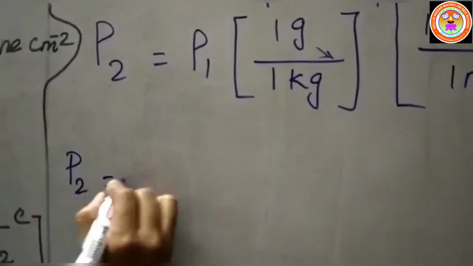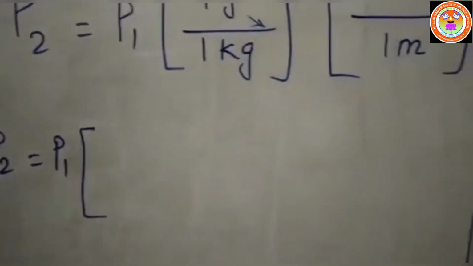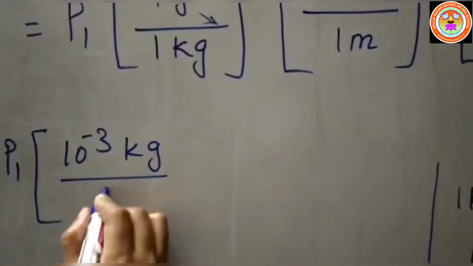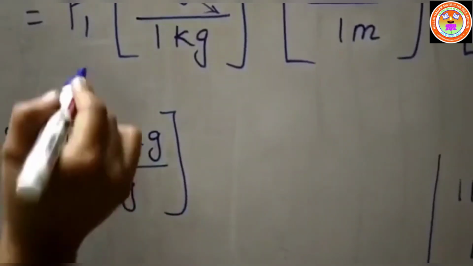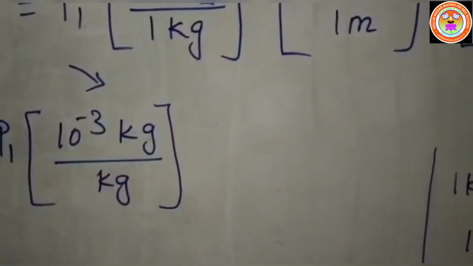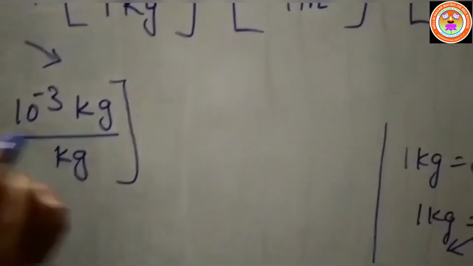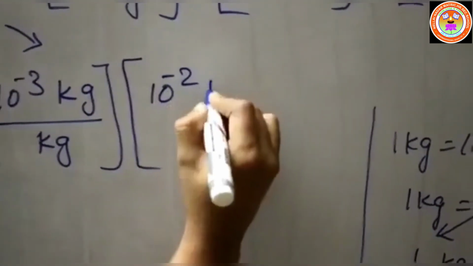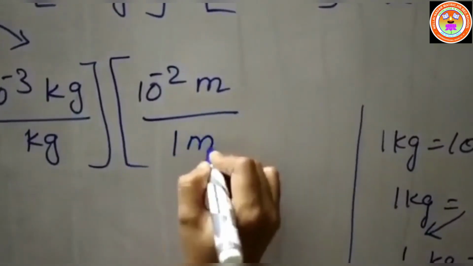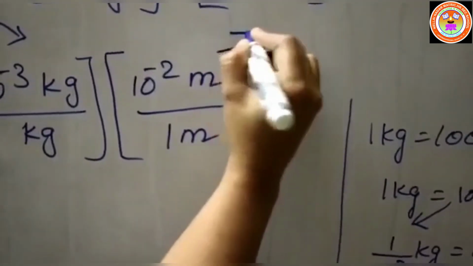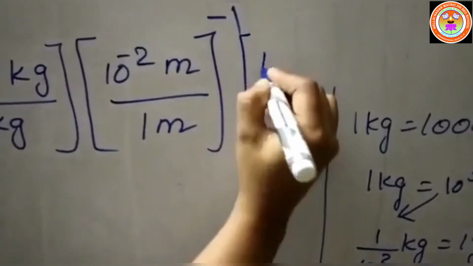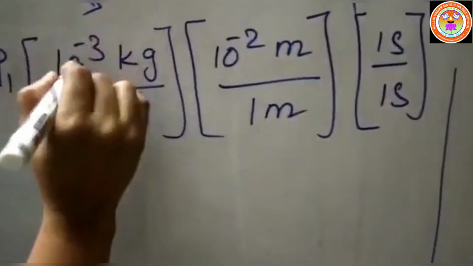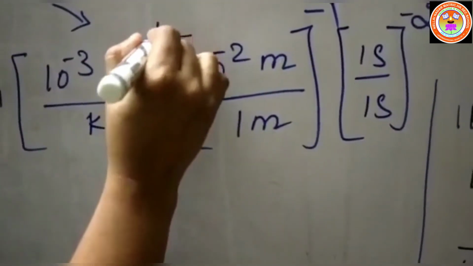It gives P2 is equal to P1 into 1 gram, that is 10 power minus 3 kilogram, divided by kilogram. So what we are doing here is converting only the CGS scale to the SI unit. So kilogram and kilogram both have the same units. And next, 1 centimeter, that is 10 power minus 2 meter, divided by 1 meter, into 1 second whole power minus 1, into 1 second divided by 1 second whole power minus 2. Okay. Here also 10 power minus 3 kilogram by kilogram. A gets a value equal to 1.